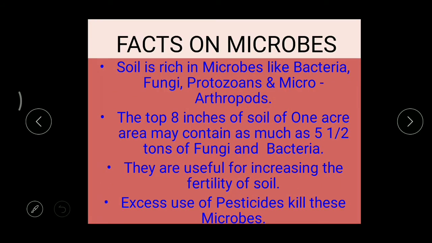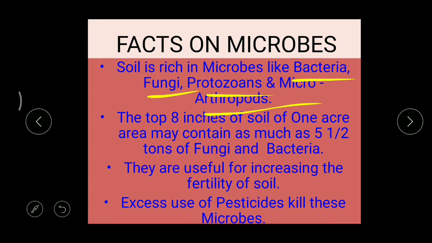Now in this topic, firstly we are going to learn some facts on microorganisms. When we observe soil, it contains different varieties of microorganisms like bacteria, fungi, protozoans, and even microarthropods. Almost all the types of microbes are present inside the soil.